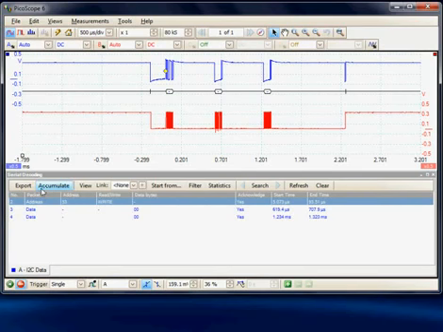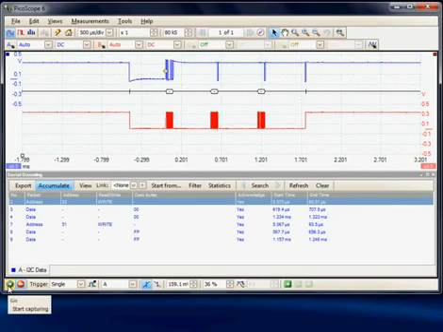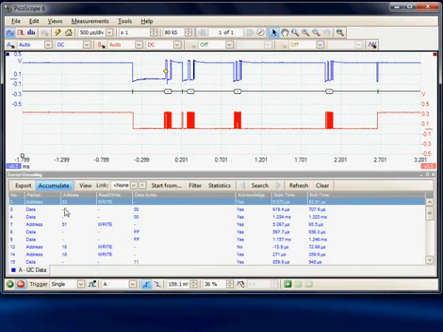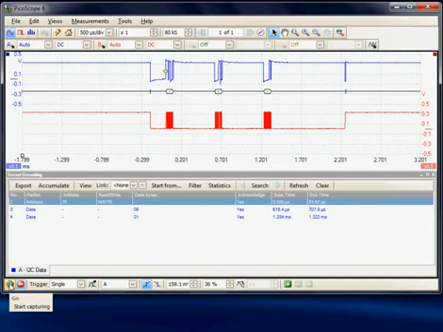So if I toggle the button and make a new acquisition, at the moment we have 3 bytes, 3 packets of data, and I acquire more, they've been added to the previous acquisition. This is very useful if you've acquired some good data and then change the system, want to acquire some more data. And if I acquire some more packets, they will be added to the current acquisitions. And it's a toggle, so I toggle it off and make a new acquisition, it'll just take the current display and display it on the screen.